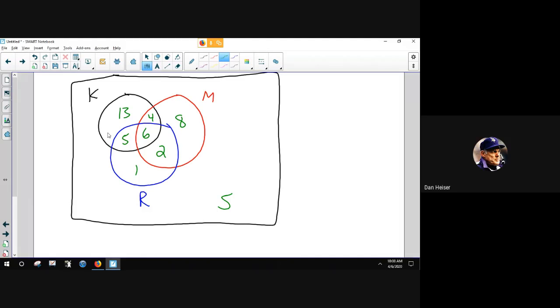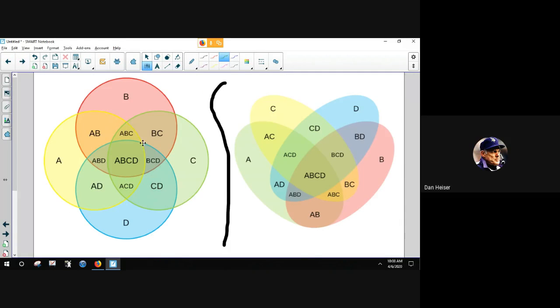If you encounter anything larger than 3 circles, this is what it would look like. Here is a 4-circle Venn diagram, and you can see that the number of spaces has increased a lot. Sometimes instead of circles, they will use ellipses because you can stretch them a little bit and make them fit a little nicer. 4 circles, though, isn't bad, but look at all these different combinations of groups. The B circle, for example, you've got just B, just A and B, just B and C,